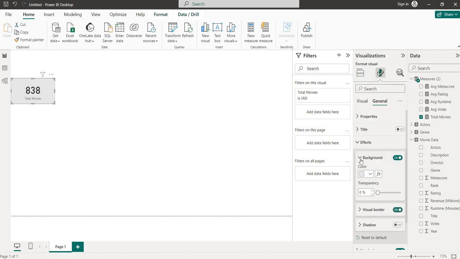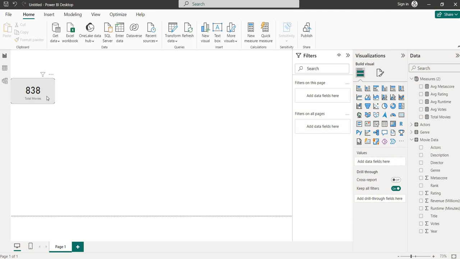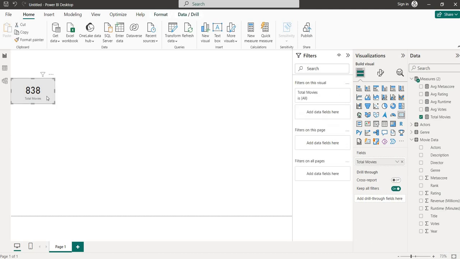Visual border, yes, I required visual border. Visual border, corner up to, make it 10. Okay, to 10. Okay, so here are my measures for this average movie. Sorry, total number of movies. I have required five different